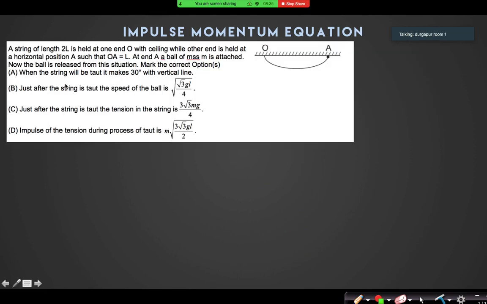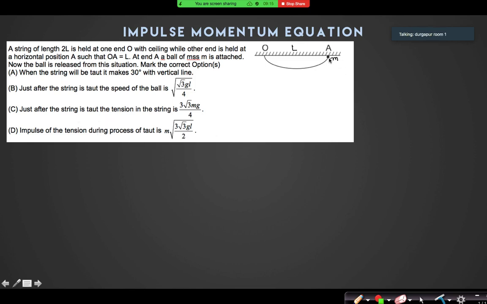It says a string of length L is held at one end O with ceiling, while the other end is held at a horizontal position A such that OA is equal to L. So this distance is L, given. At end A, a ball of mass m is attached. Now the ball is released from this situation. Mark the correct options. When will the string be taut?